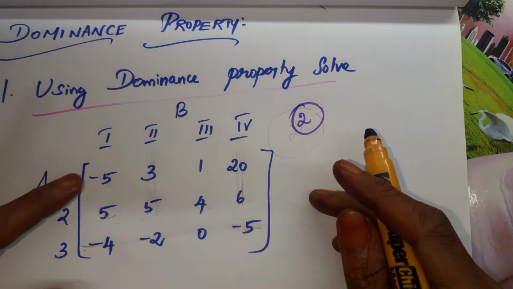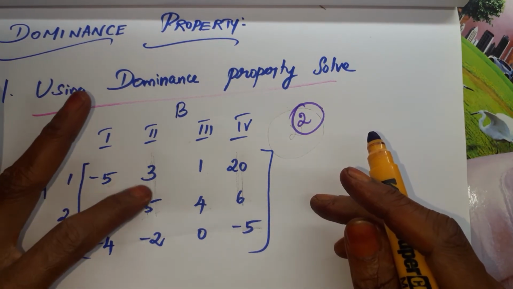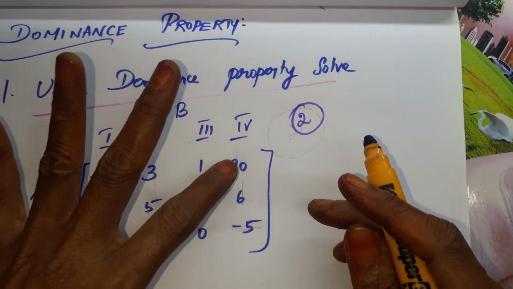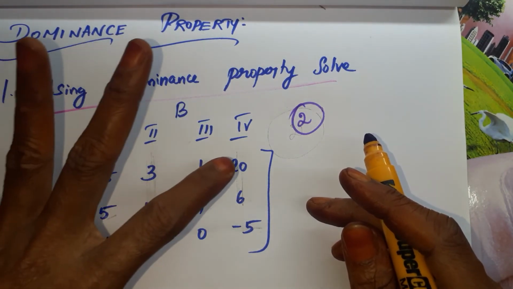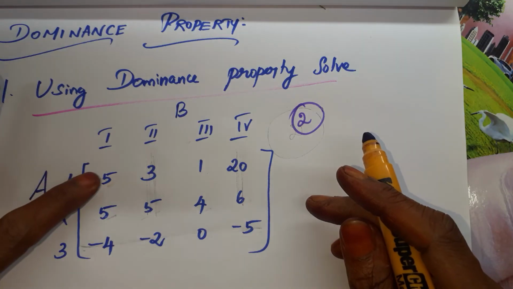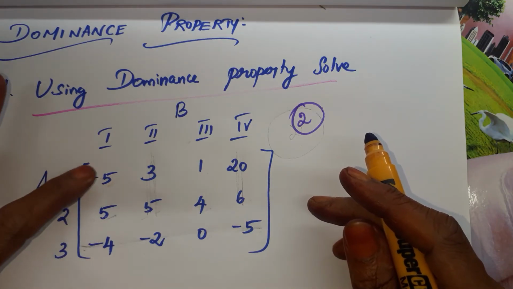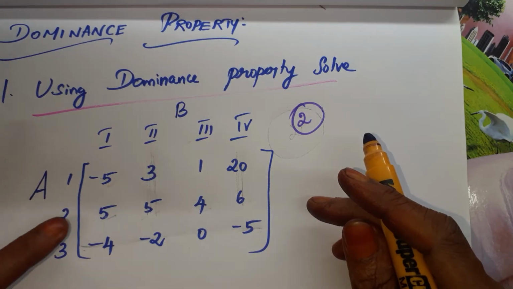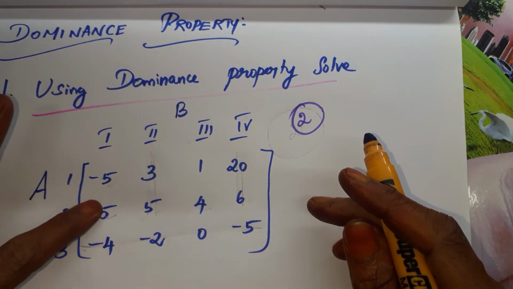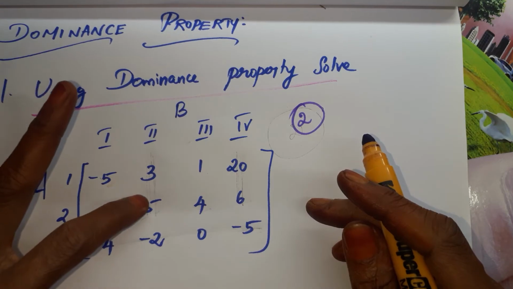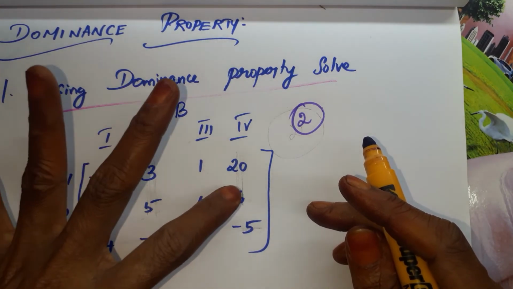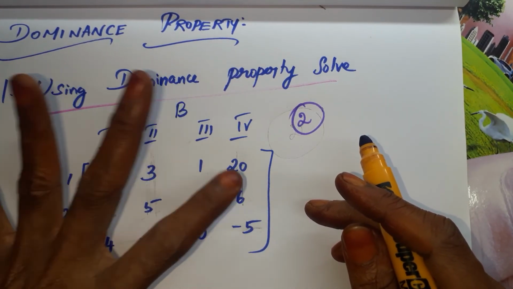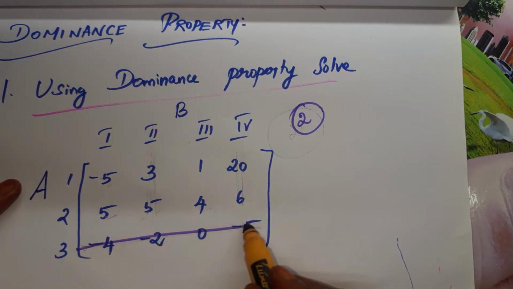So row wise comparison: minus 5 is lesser than 5, 3 is lesser than 5, 1 is lesser than 4, but 20 is greater than 6. So we are not able to compare these two rows. Minus 5, minus 4, minus 5 is lesser, 3, minus 2, 3 is greater. We are not able to do. 5 minus 4, 5 is greater, 5 minus 2, 5 is greater, 4, 0, 4 is greater, 6 minus 5, 6 is greater. So we have to delete this one.